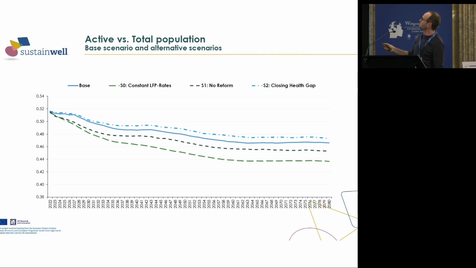And here on top we have another stylized scenario where we say in the time period 2022 to 2040 we want to halve the gap in the labor force participation rates between people with health impairment and no health impairment. And this would also drive up the number of active people in the labor force. That's just to illustrate what kind of policies we can simulate here.